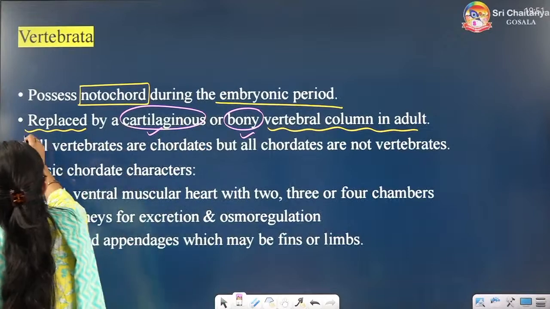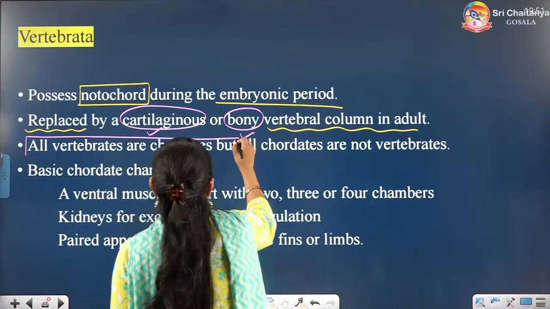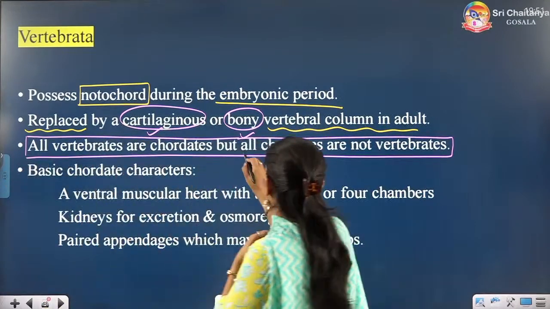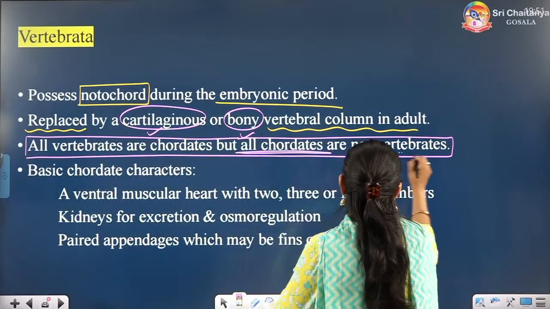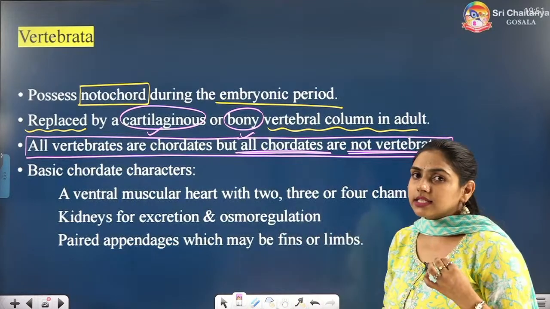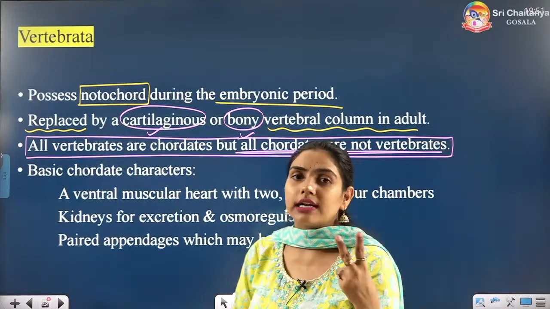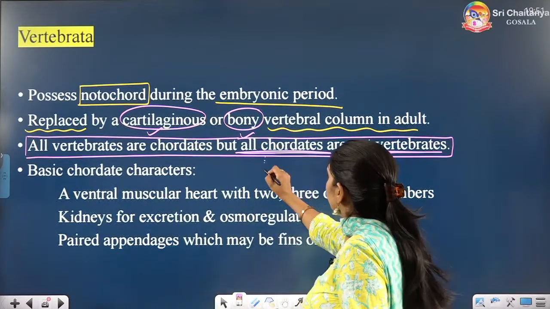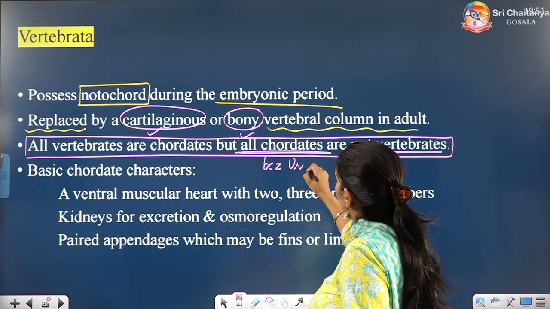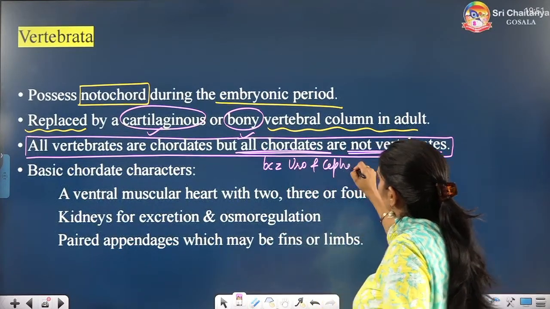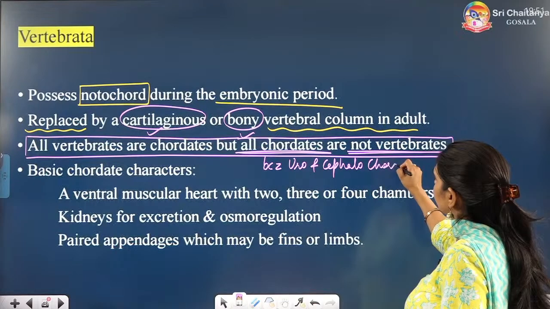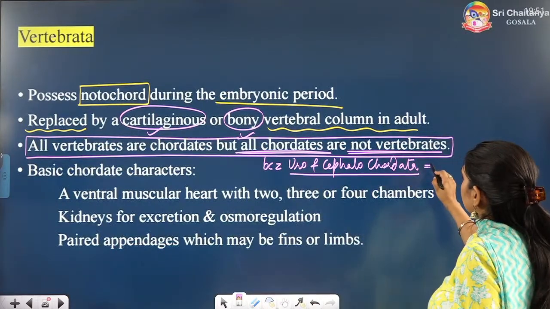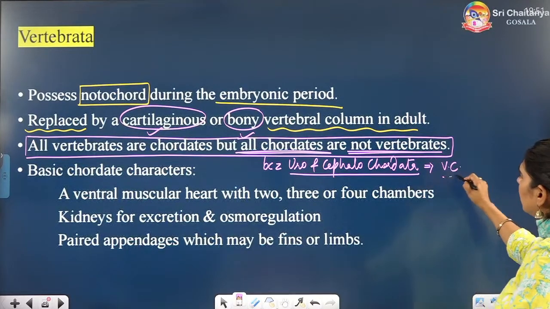So that means all the vertebrates are chordates, but all the chordates are not vertebrates. Why are all the chordates not vertebrates, beta? Because the two subphyla, Urochordata and Cephalochordata, do not have vertebral column.